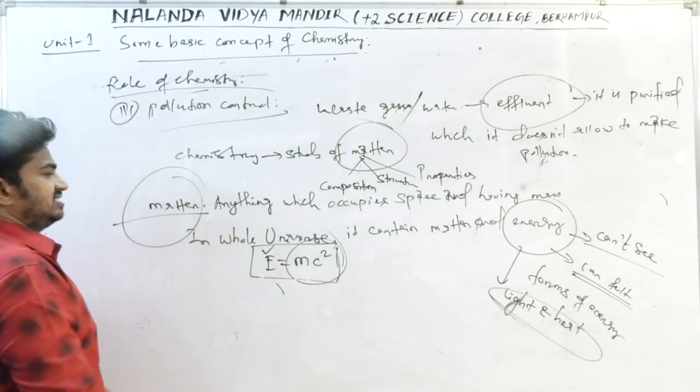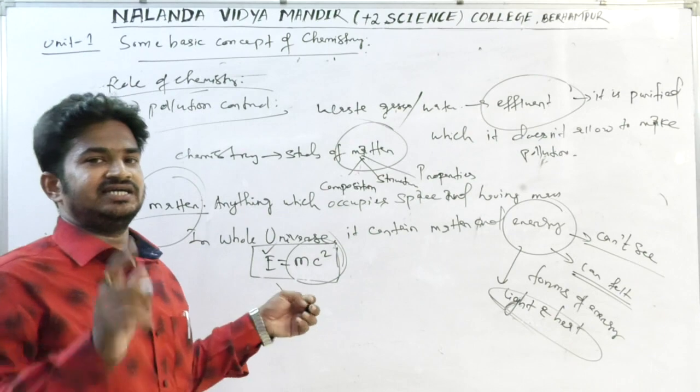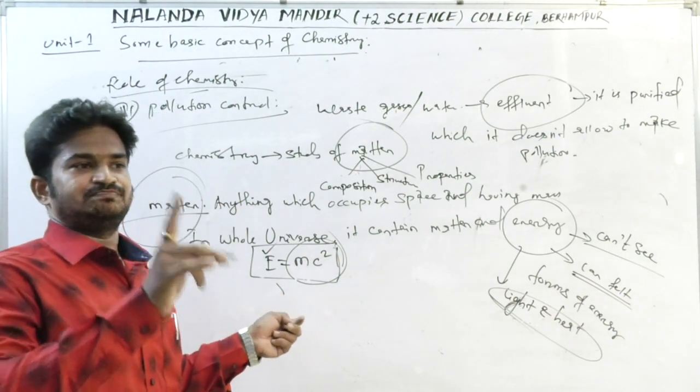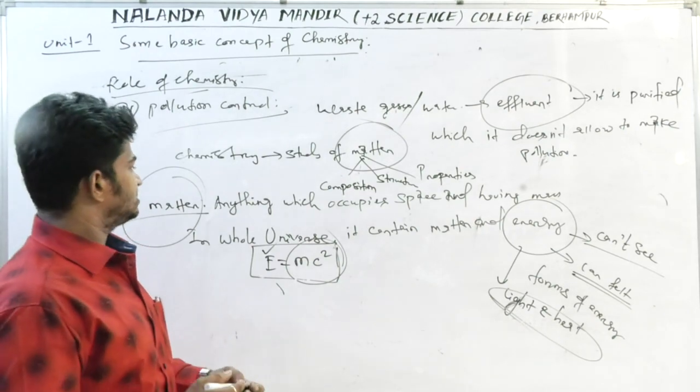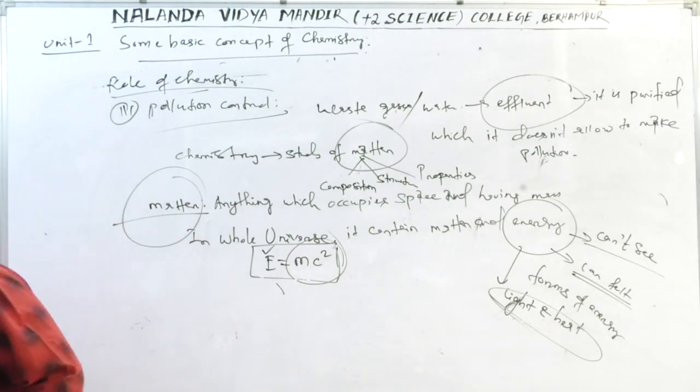Okay, now we are going to classify matter. How is matter classified? Matter is classified into two parts, physical classification and chemical classification.